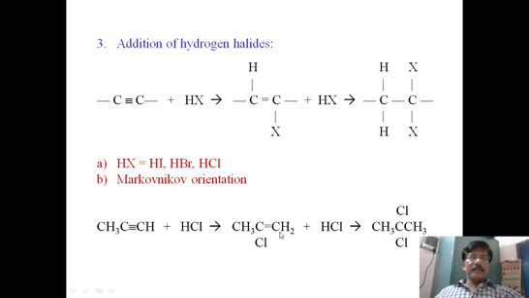Why? What is the reason? The reason is very simple. It is following Markovnikov rule. Already we know that Markovnikov rule states that the most stable carbocation is formed. The most stable carbocation is formed only when hydrogen attaches to the carbon where more number of hydrogens are already present. So this is Markovnikov rule. According to this rule, propyne gives 2,2-dichloropropane. 2,2-dichloropropane is the product.